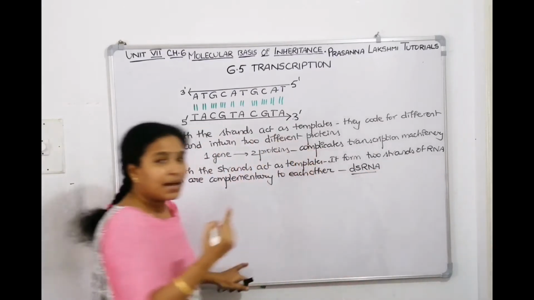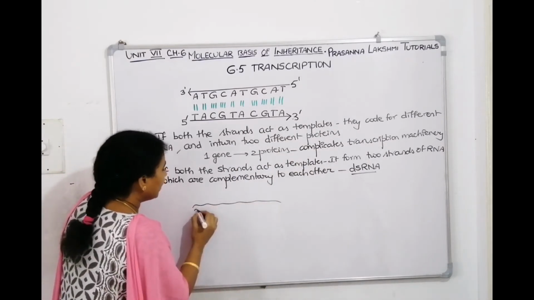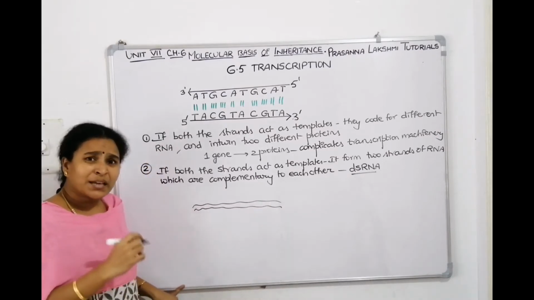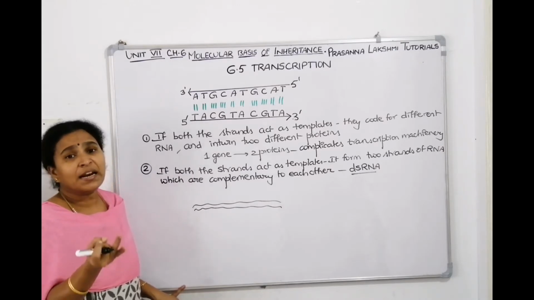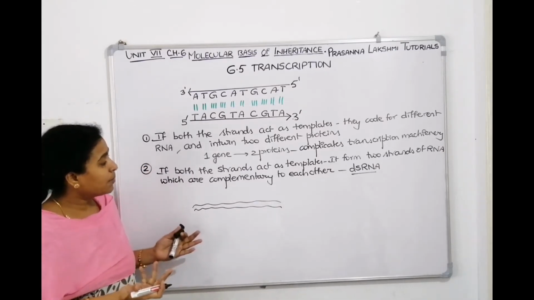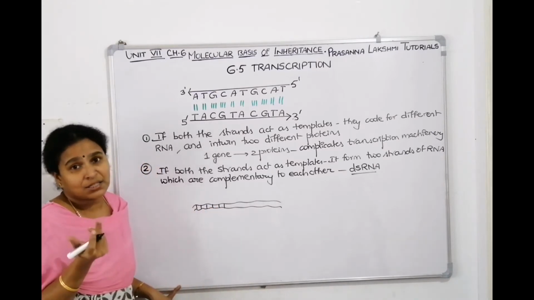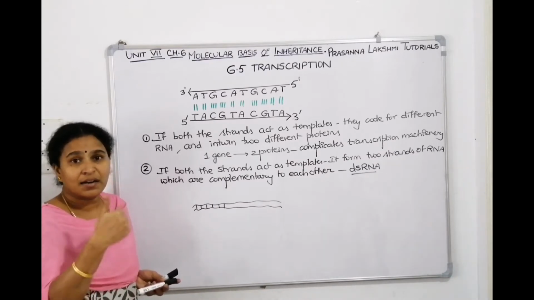Now, children, if the mRNA itself is double-stranded, can it interact with rRNA? Can it interact with tRNA? It should be free to interact with the other one. It is already blocked, it's having bonds in between. So then it cannot start translation. Translation will start when all the 3 RNAs interact with each other, mRNA with rRNA and tRNA.